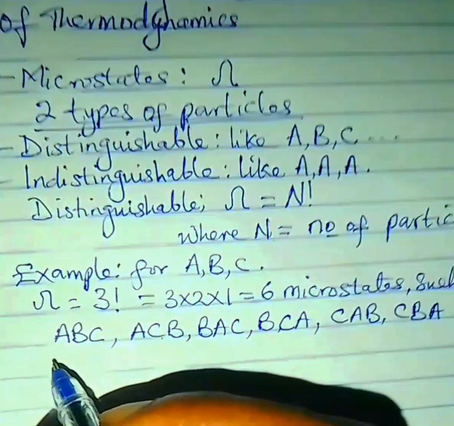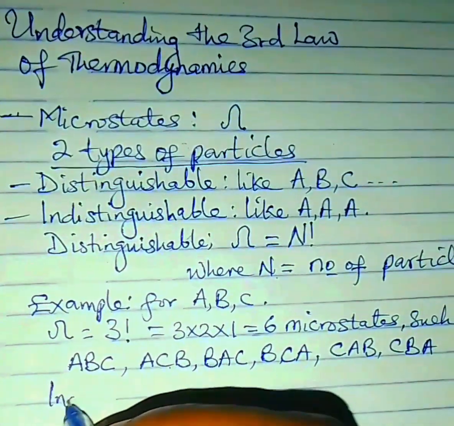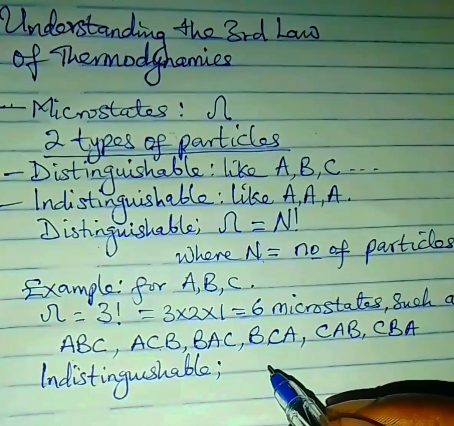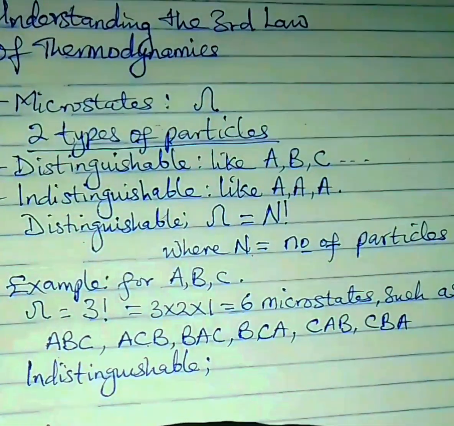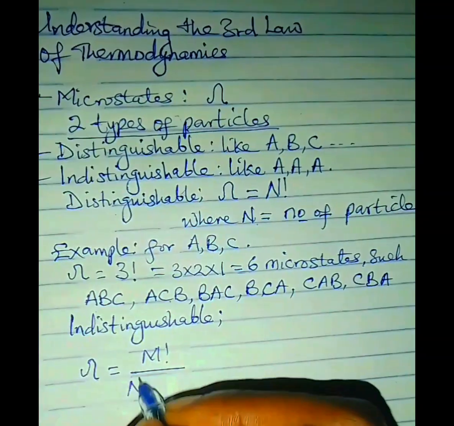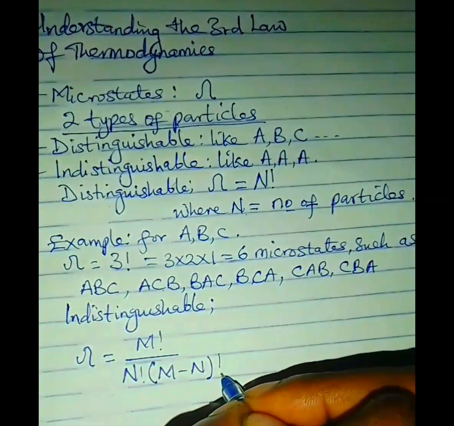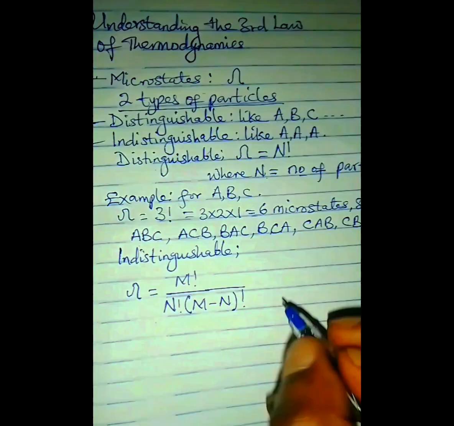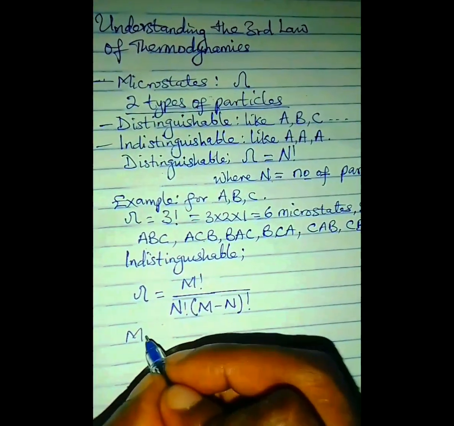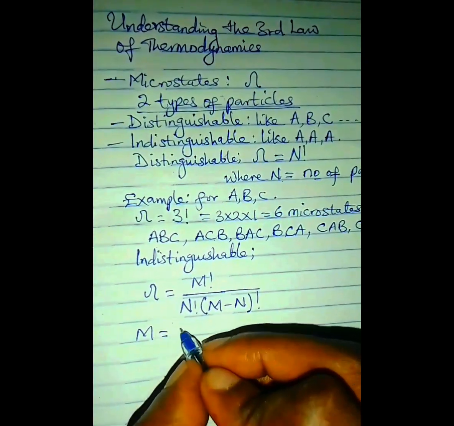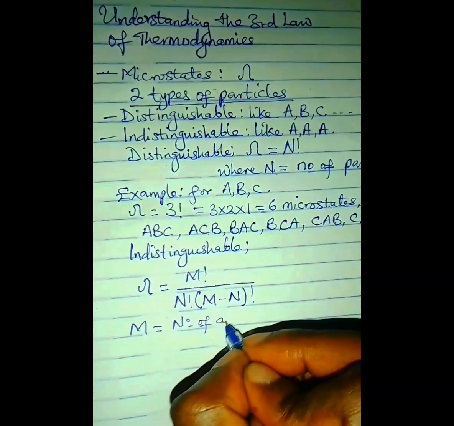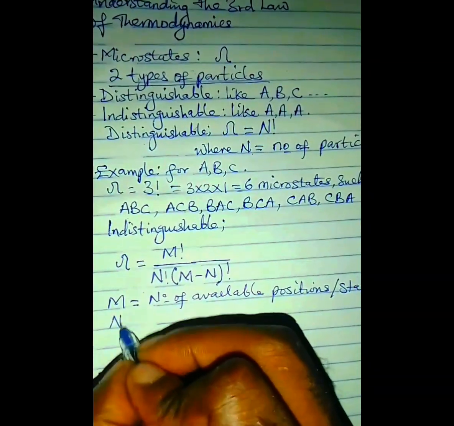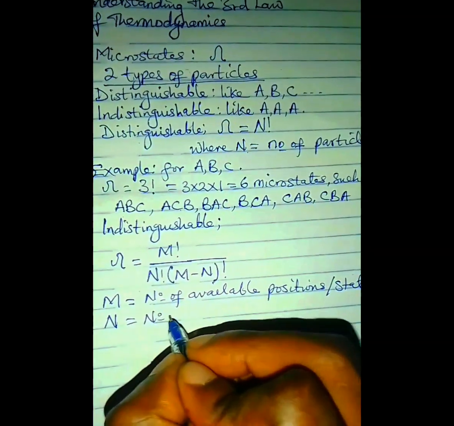For indistinguishable particles, when you arrange A, and put the other A at the first position, you won't be able to distinguish. You will still get one microstate. That is why the formula is different. The formula for microstates of indistinguishable particles is rho equals m factorial divided by n factorial times (m minus n) factorial, where m means the number of available states or available positions, right? State is the same thing as position. So the number of available positions is m, where n remains the number of particles.